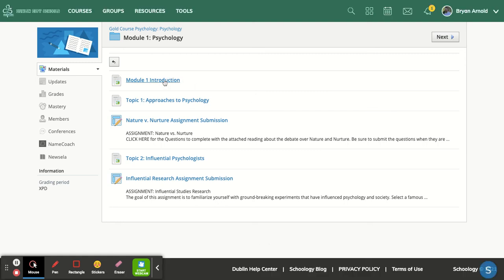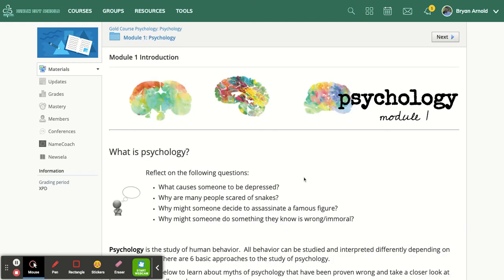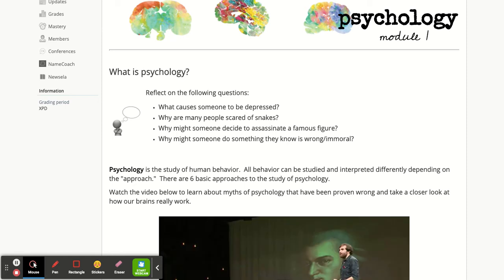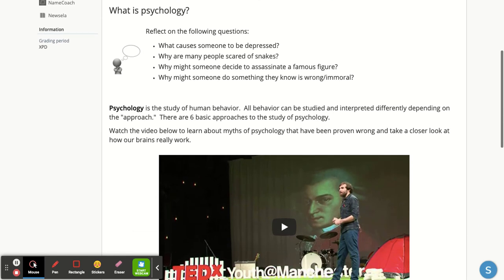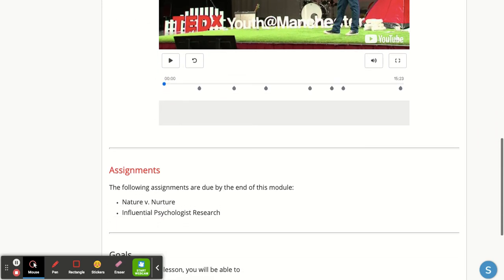There will always be an introduction page, which will give an overview of everything that is needed for this unit or module. And so for this one, it is focusing on what is psychology, giving some definitions, and this is almost like the textbook piece that will give some of the basic information on each of the modules and areas that are focused on, with videos included, like in this one. And then it will also include the assignments that will be due by the end of the module.